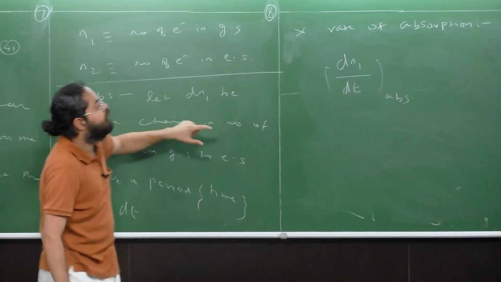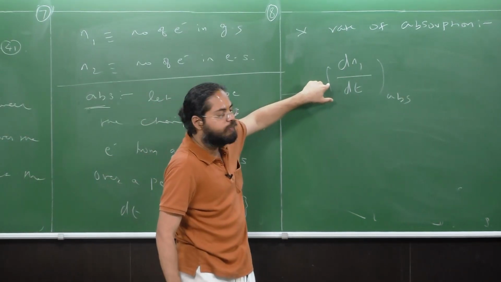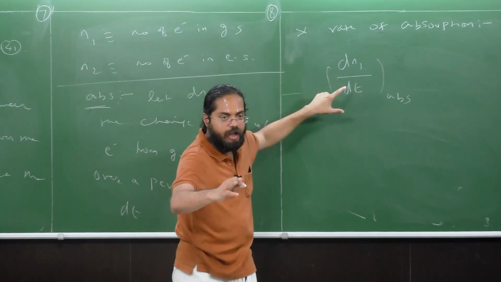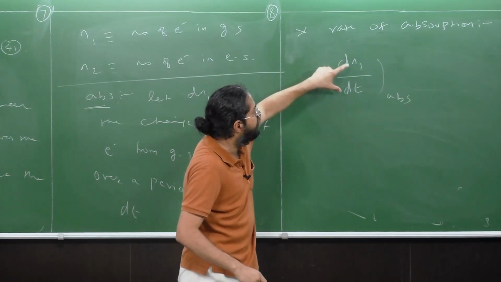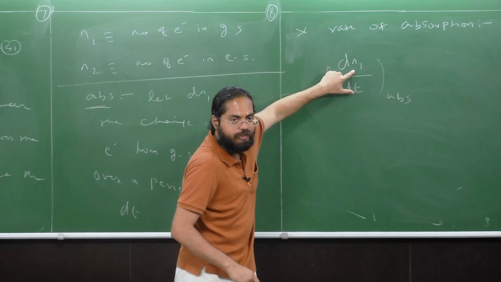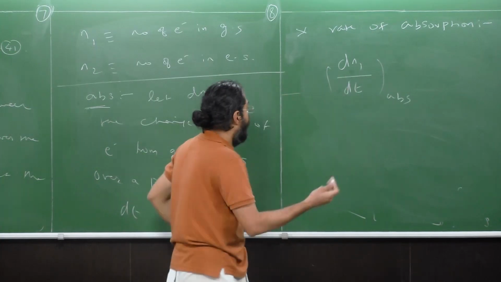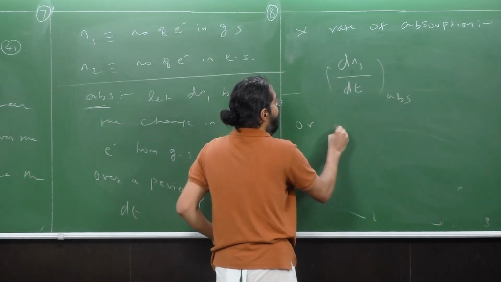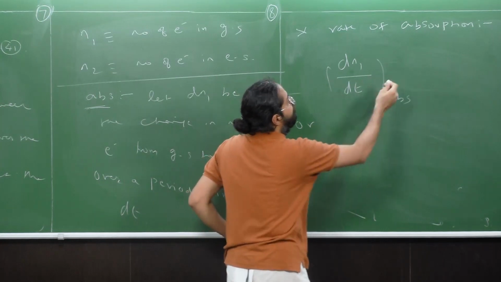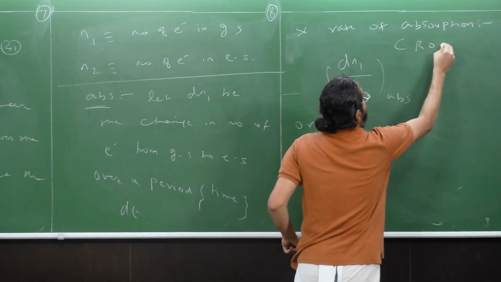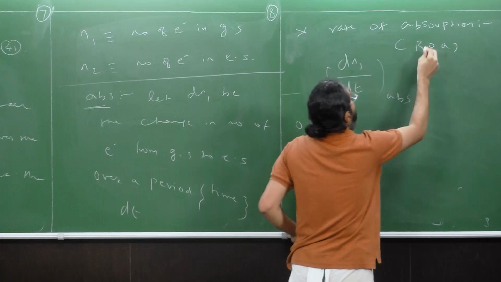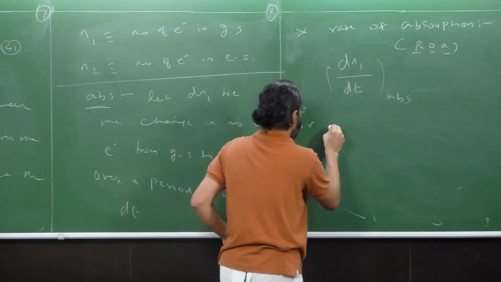So now, as part of absorption, we can write the rate of absorption in terms of the ground state, that is dN1 by dt, or the rate of absorption. I'm just going to call this ROA, to indicate rate of absorption.